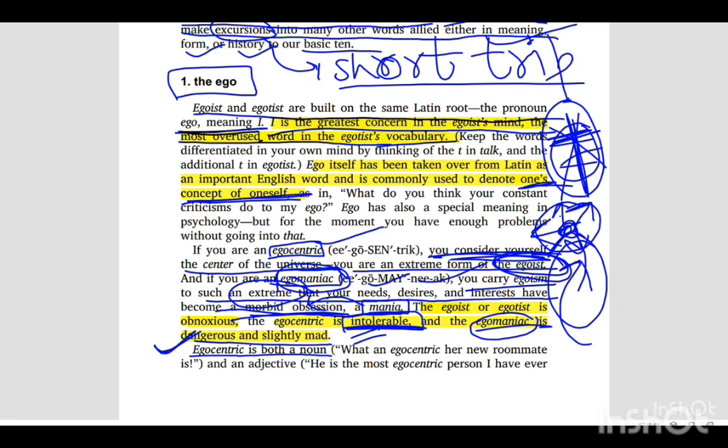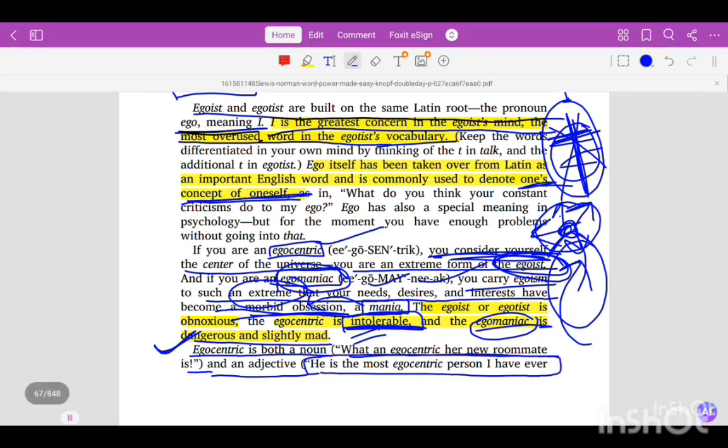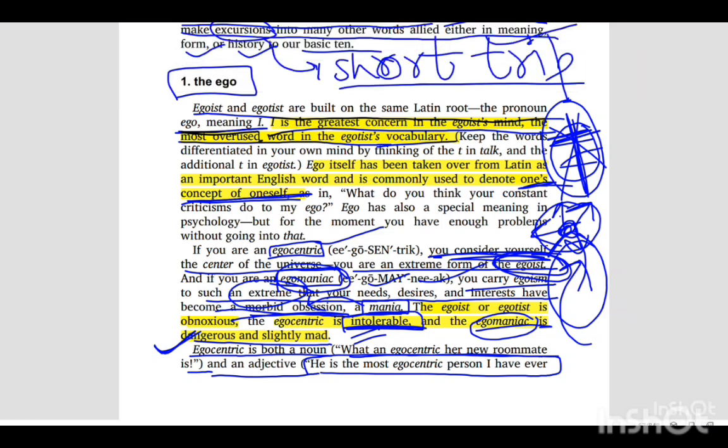Egocentric is both a noun and an adjective. Noun as in, what an egocentric her new roommate is. He is the most egocentric person I have ever met. Here you can notice how this is being used as an adjective. It is used as an adjective as it is describing a person. Adjectives are basically describing words. So egocentric is describing a person, so it is an adjective here.